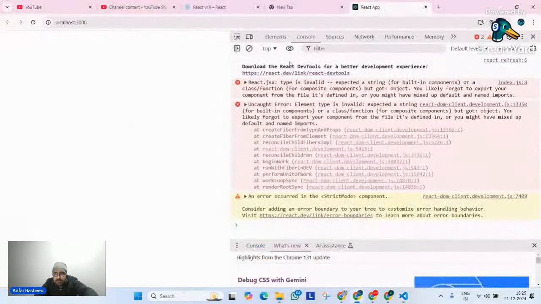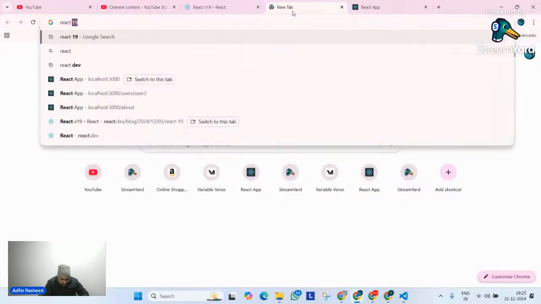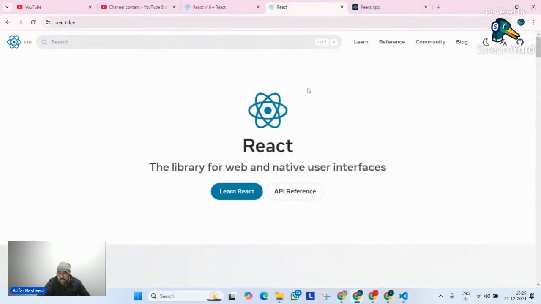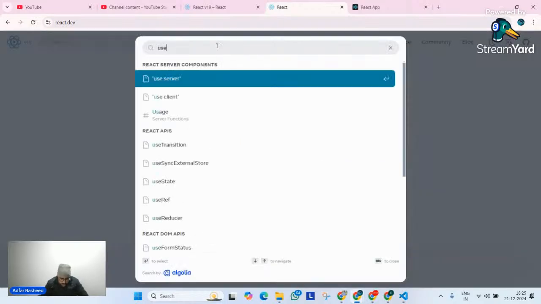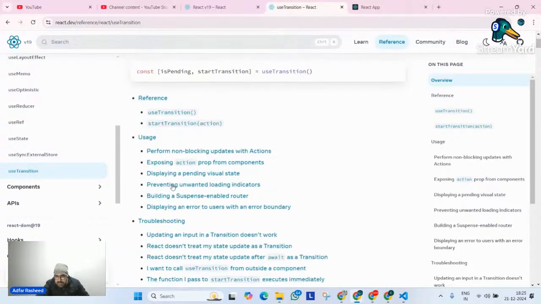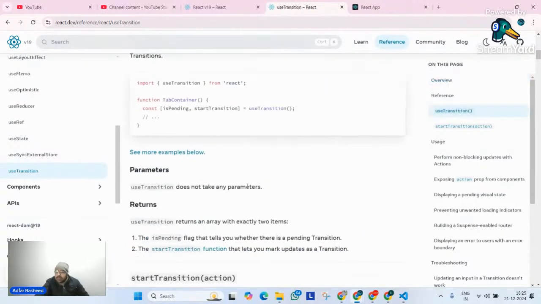Although best practice for you guys would be, I will go to React Dev. Since Govind has asked for documentation as well, I would definitely suggest you to go over here and check useTransition in the React documentation. You can see we have the useTransition hook. It returns two things: isPending, startTransition. The React hook that lets you render a part of UI in the background, and we can clearly understand that this is what we have understood as well. You can understand all of this documentation. If not, I think I have given you a complete understanding of it, right?